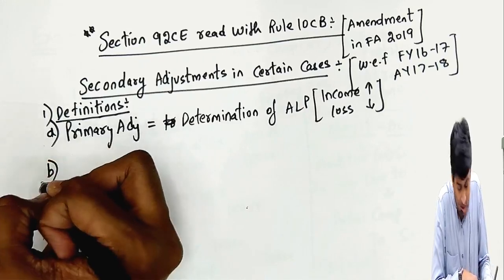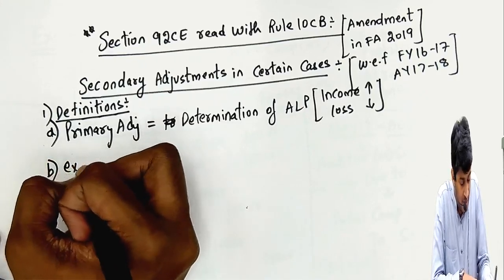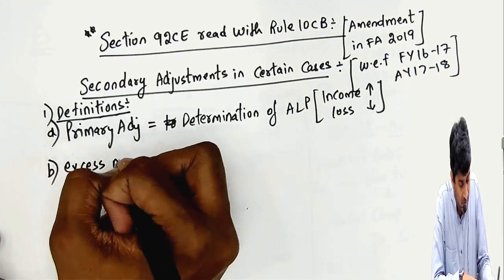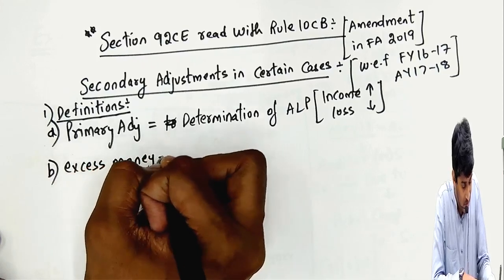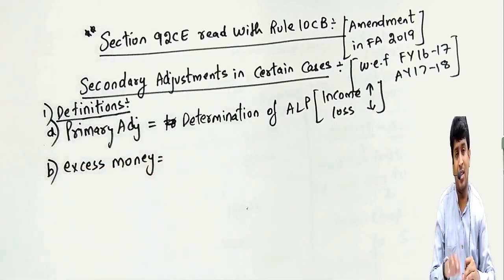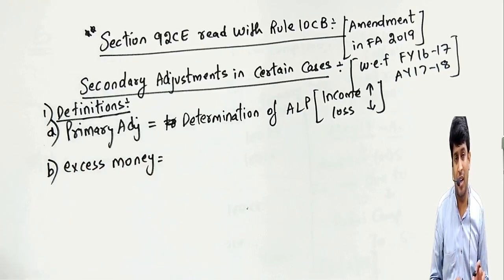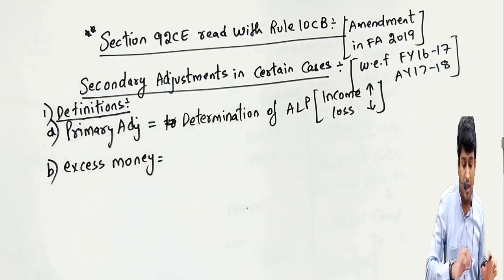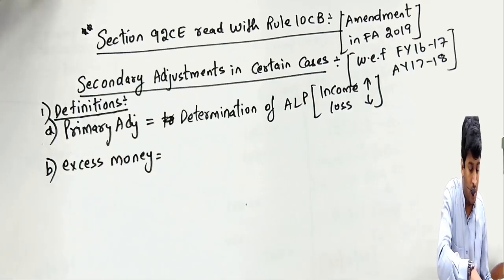Second definition. What do you mean by excess money? Excess money in my example was 110 crores minus 100 crores, 10 crores was excess money. How did I get that 10 crores?